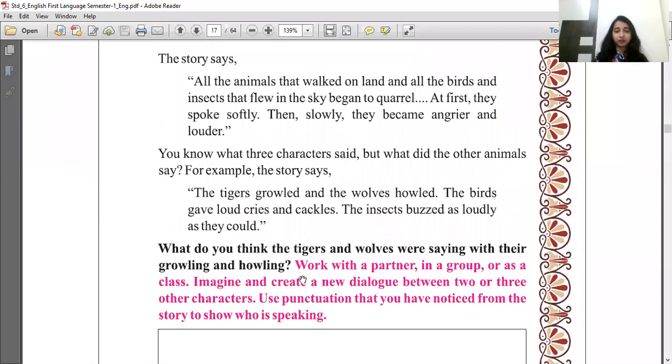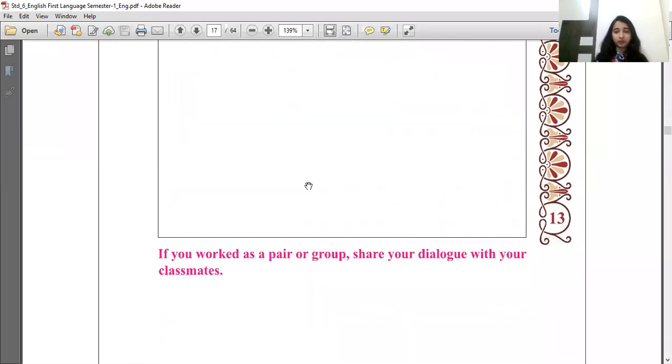In the last class, we read activity 1, activity 2, and half of activity 3, which I had given in homework. Now, open your textbook. We are going to start with the other half of activity number 3. Come on, page number 13.